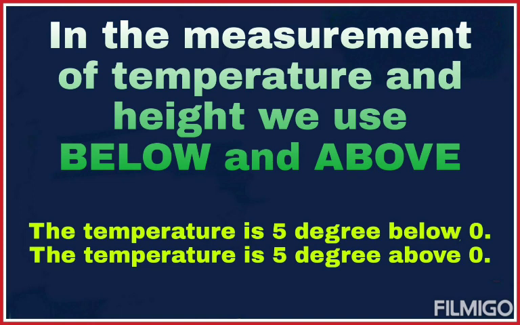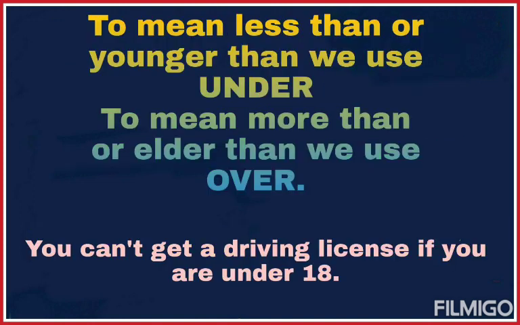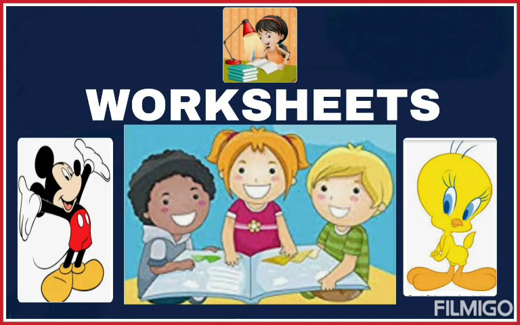For example, the temperature is 5 degrees below 0. To mean less than or younger than, we use under, and to mean more than or elder, we use over. You can't get a driving license if you are under 18.